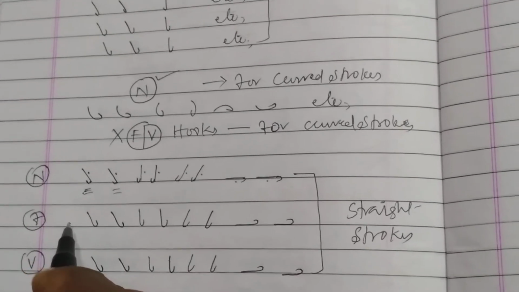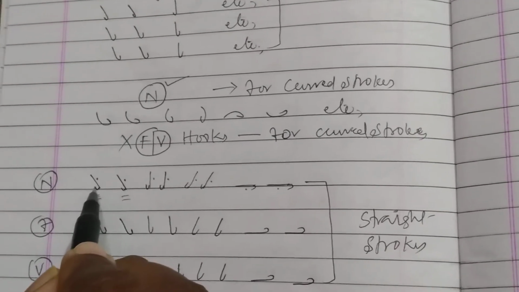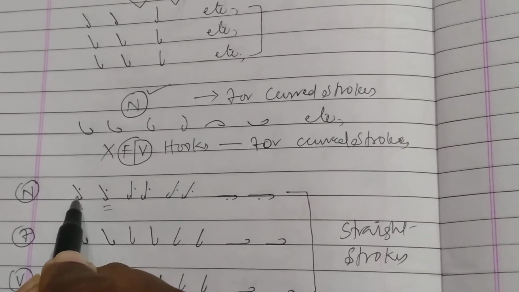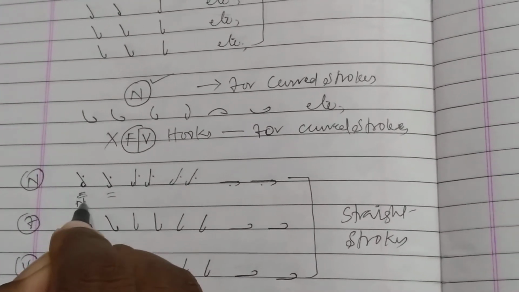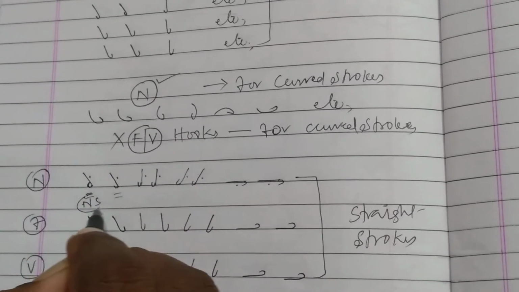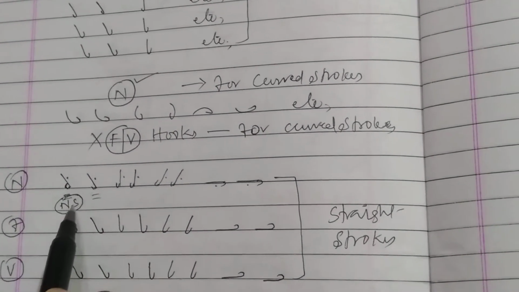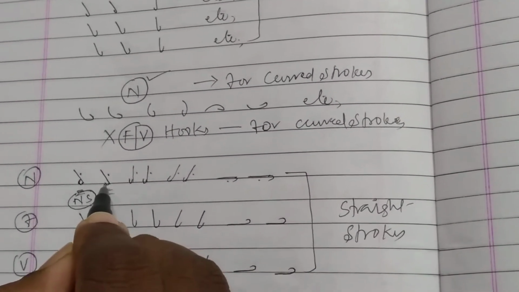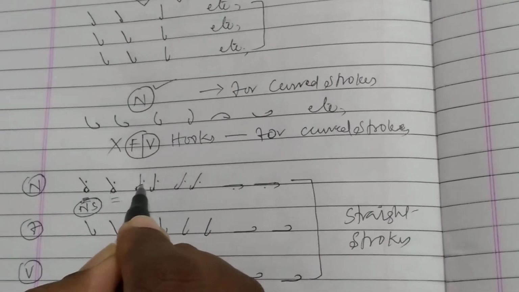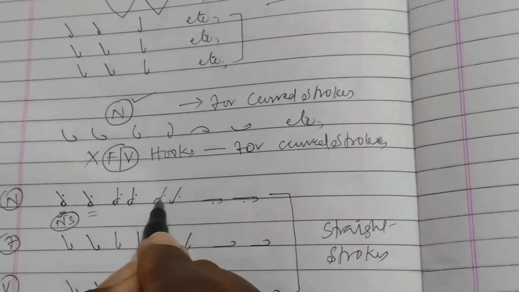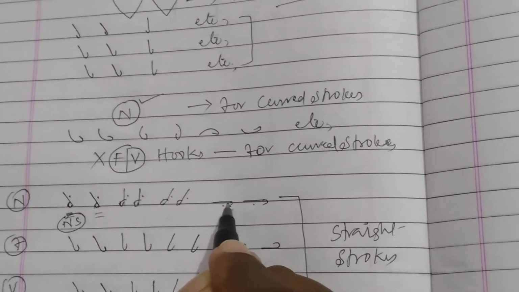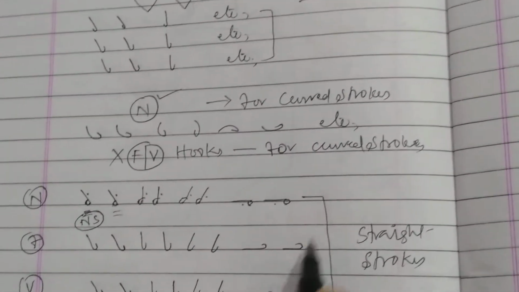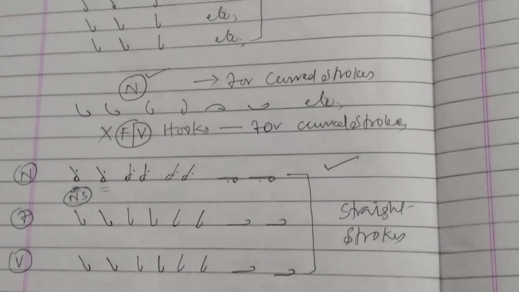Now I am adding a circle for N and S. It is called N hook and S sound. It is NS sound. Now it is called pens, bens, tens, dens, chens, jens, kens, gens. I think you understood it.